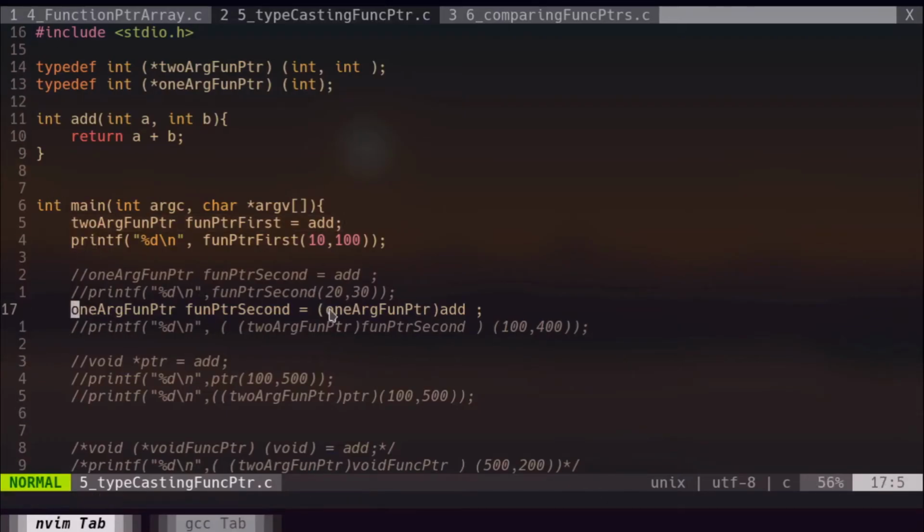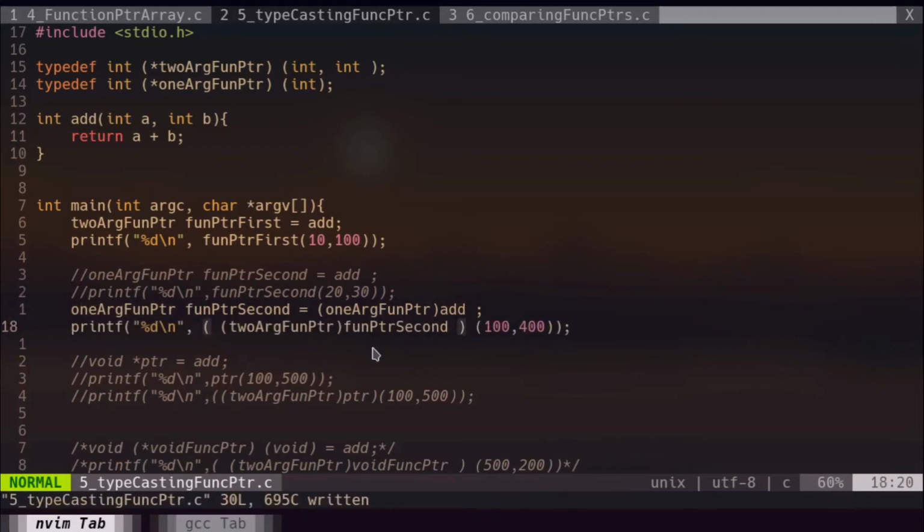That means this line is not producing any warning. That means it is valid. Now we know that we can use typecast to assign the address of add function to this funcptr second, which is of the type 1argfuncptr. But what if we need to call add function using funcptr second? We can do that also. That is explained in this line of code.